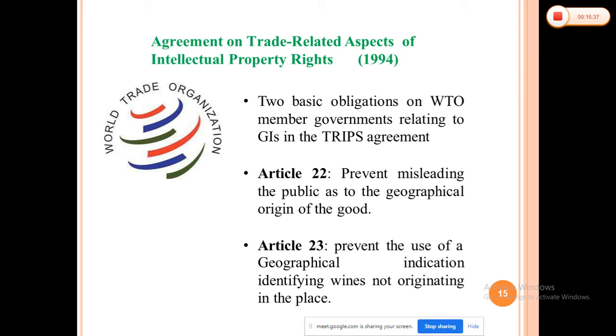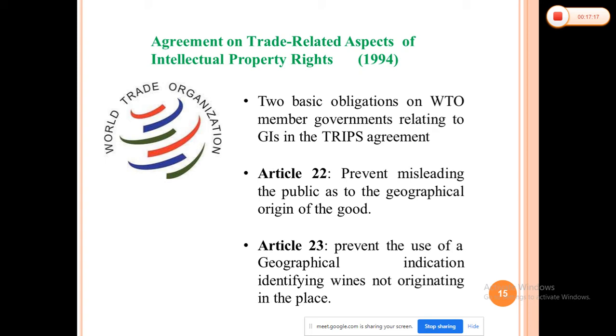As I have already discussed, there are 34 classes under Chapter 4 of the Geographical Indications Act in which goods are classified. On those 34 classes, this article prevents misleading the public as to the geographical origin of the goods. Suppose I say this product has a geographical indication; Article 22 sets out the minimum level of protection.